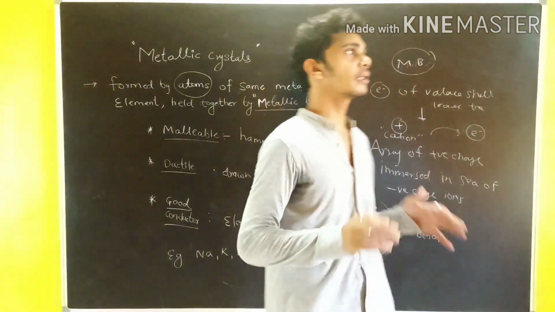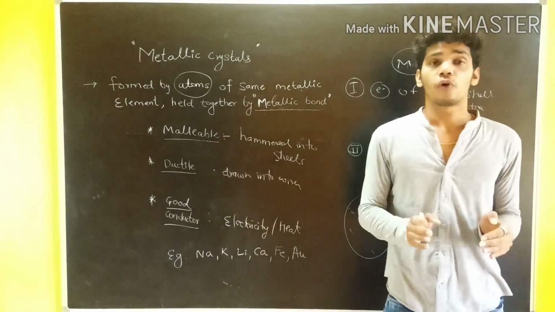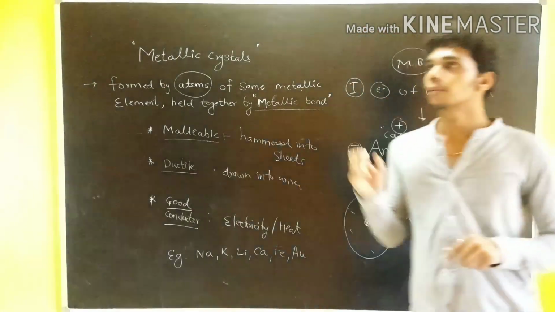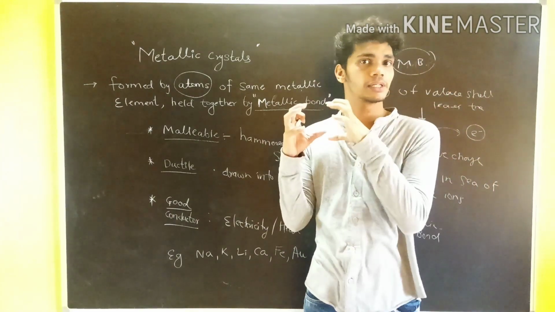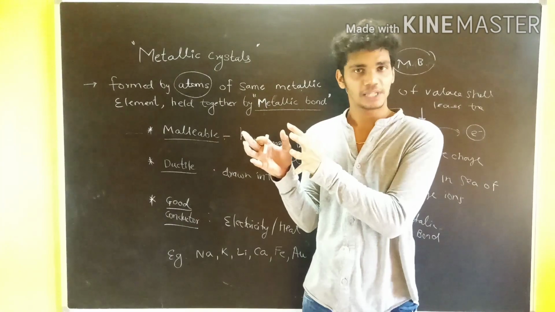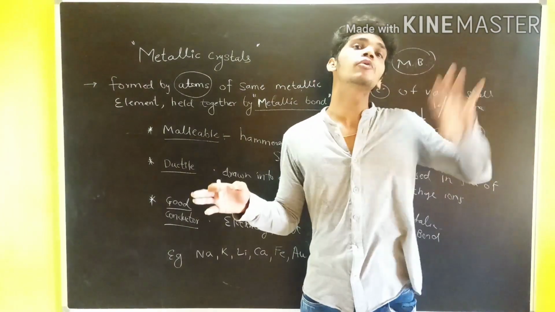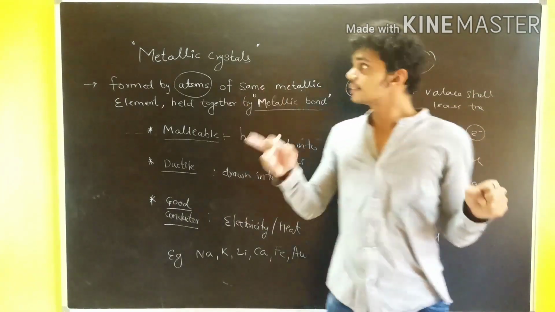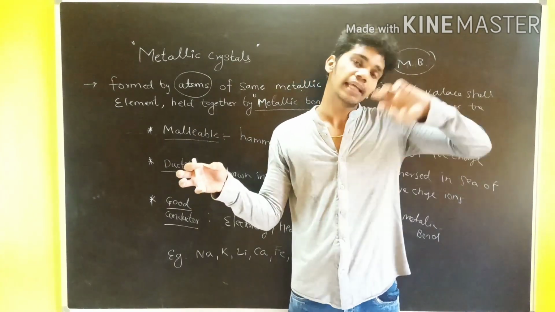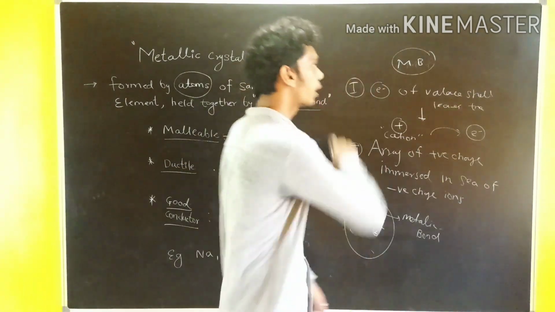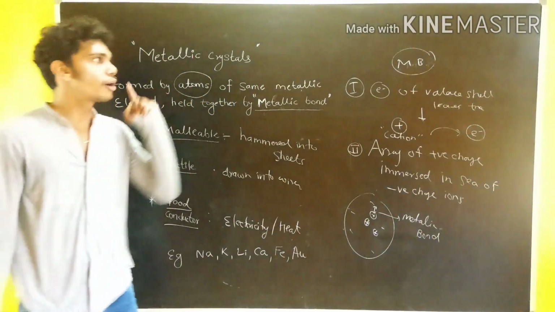Here the major concept to understand is the metallic bond. I'm going to repeat it for you. What is the metallic bond? What is a negative charge? The electron leaves the valence shell, leaving behind a positive charge, called a cation. The interaction between that cation and the freely, randomly moving electrons inside the crystal, that force of attraction between the positive charge and the negative charge, is called a metallic bond. So you have to understand this very well. I hope you understand. So let's move on to the further topics.